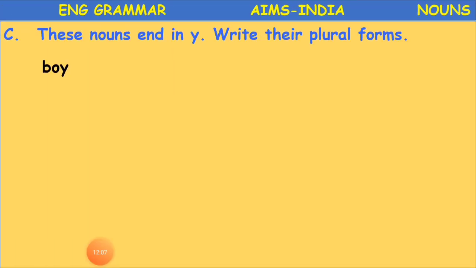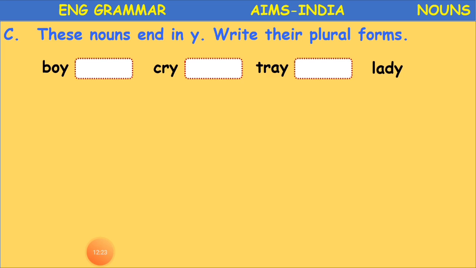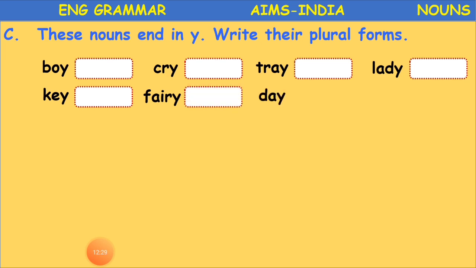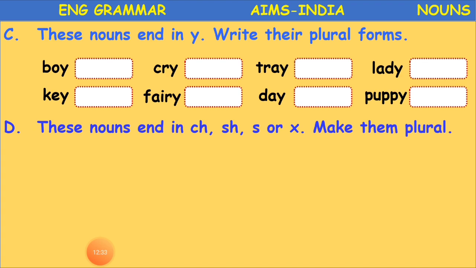We learn something more. These nouns end in Y; write their plural form. So we already learnt how we have to write the plural forms of singular nouns which end in Y. Are you clear with that? So we'll just do this exercise. We have these many words here.